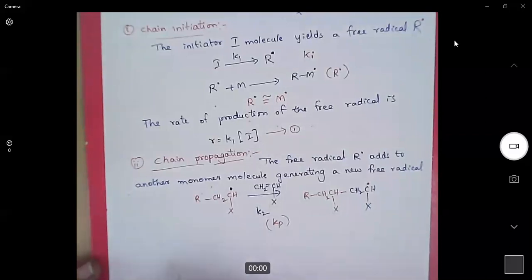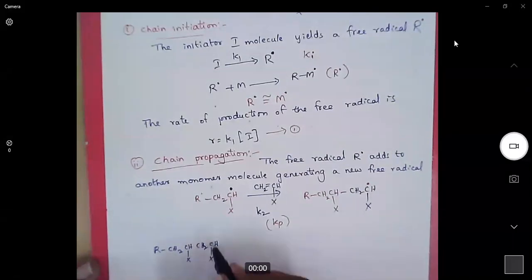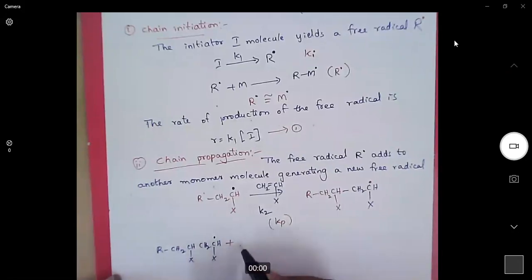I'll write one more step and then we will take the kinetics. This is the new free radical generated and this will add to another monomer. The rate constant is again K2 only.